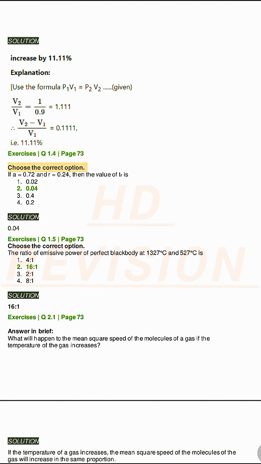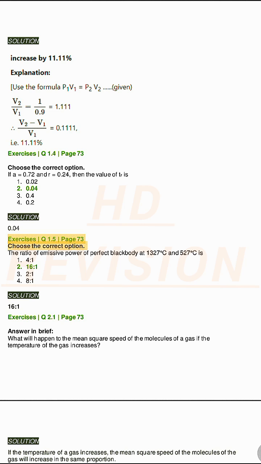Exercises Q1.4, page 73. Choose the correct option. If A equals 0.72 and R equals 0.24, then the value of T is: 1. 0.022, 2. 0.043, 3. 0.44, 4. 0.2. Solution. 0.04.